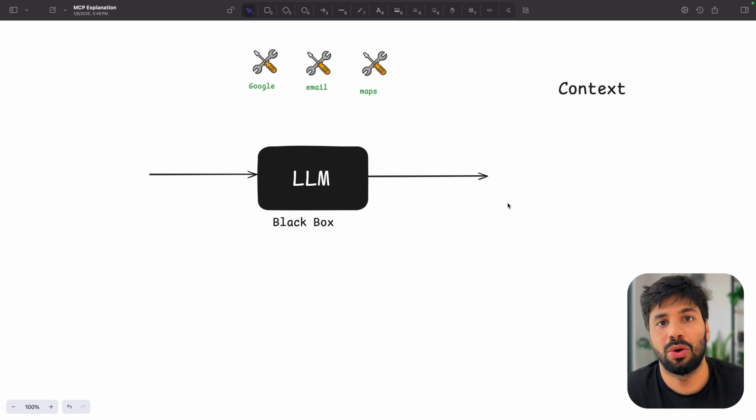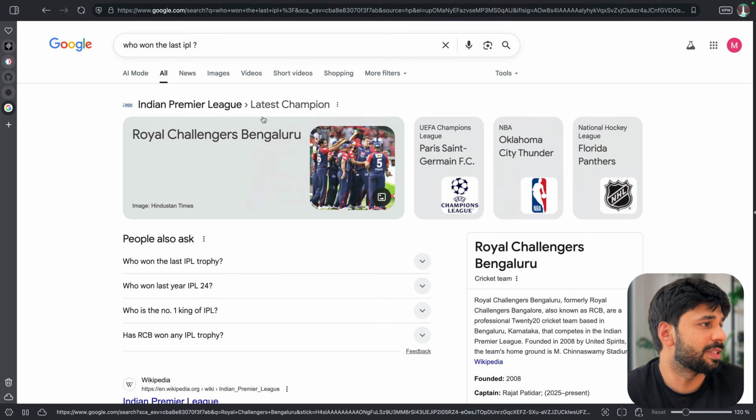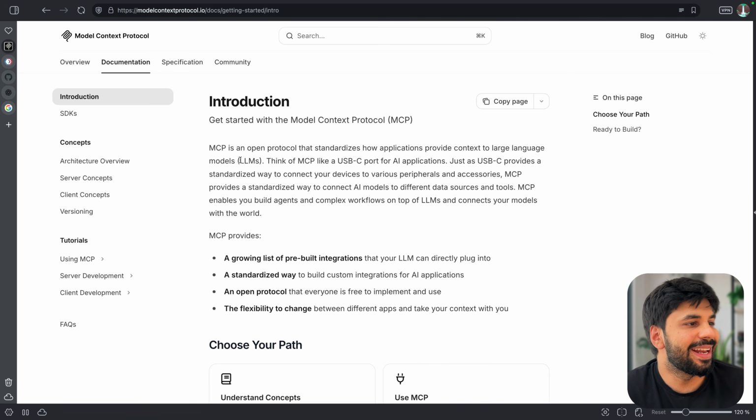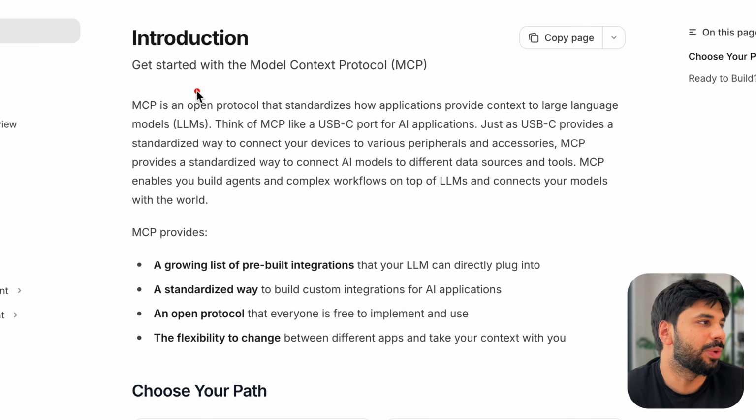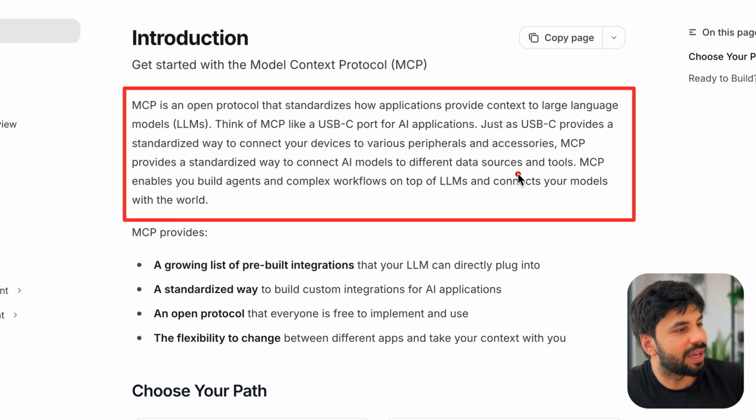Now let's move forward and try to understand what problem can arise. For that, I would also like to show you the website of LLM, MCP. This is the definition which is normally given to explain MCP, right? Now, I believe this is one of the best and the worst definitions. Now, Mayank, why best? Because it is very good for anyone who understands complex things. Anyone who understands that, okay, think of MCP like a USB-C port for AI applications. Just as USB-C provides a standard way to connect your devices to various peripherals and accessories. So this is the definition which you will see someone giving who genuinely has some idea. Pretty good for anyone who understands it, worst for anyone who has no idea, right?